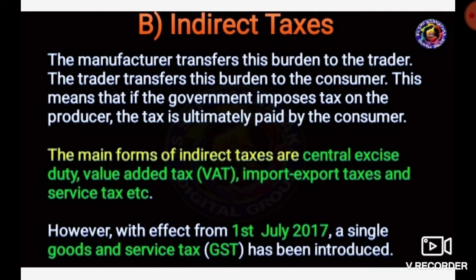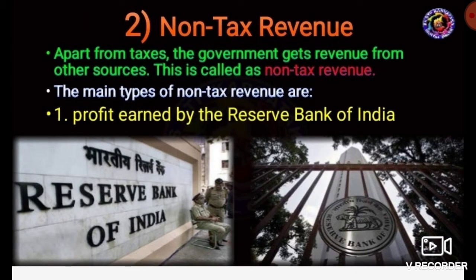These are the types of tax revenue: direct tax and indirect tax. Then the second point, that is non-tax revenue.